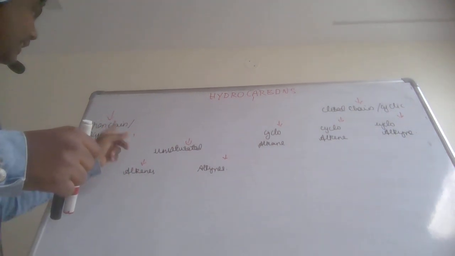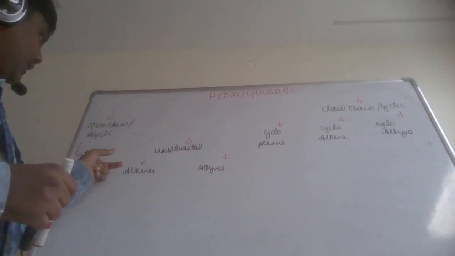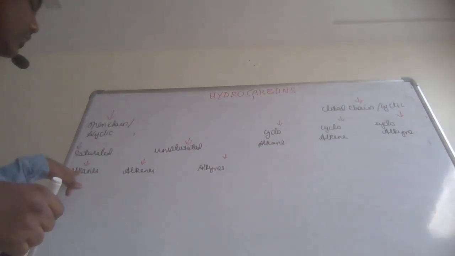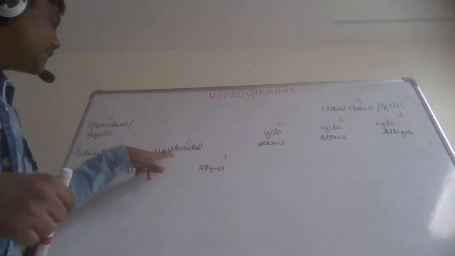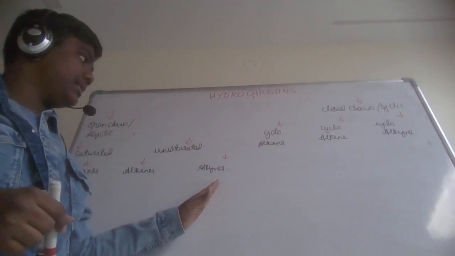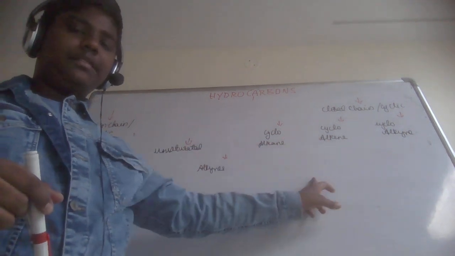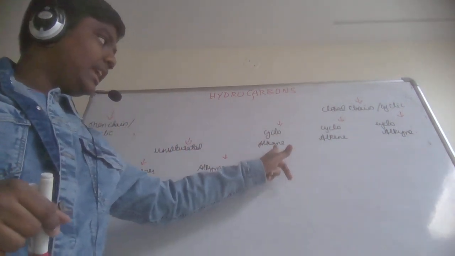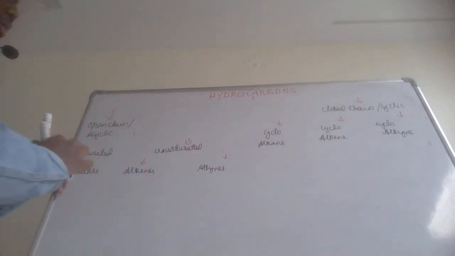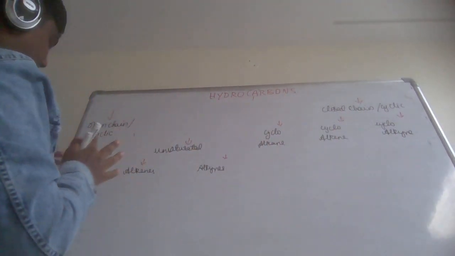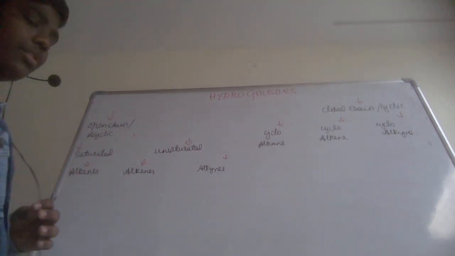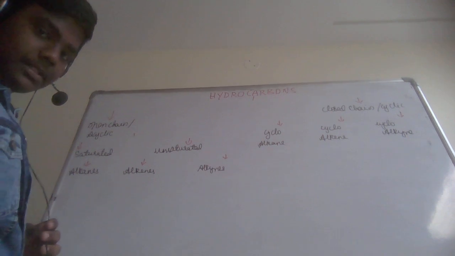Now open chain is again divided into two types, saturated and unsaturated. In saturated we learn only about alkanes, whereas in unsaturated we have two types, alkenes and alkynes. And in closed chain we have three types: cycloalkanes, cycloalkenes, cycloalkynes. Now this is the overall view of the chapter. Now let us draw a rough sketch for each of the hydrocarbons.